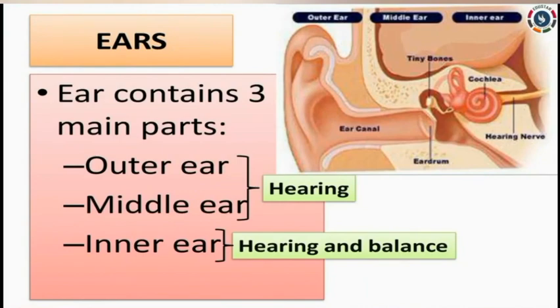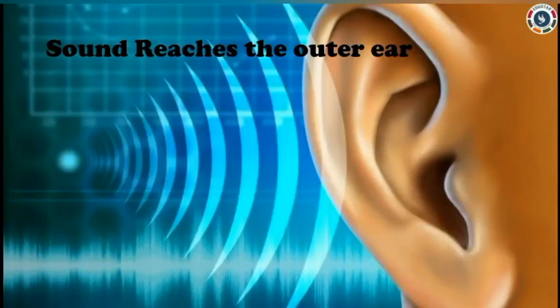That means here the outer ear catches the sound first. Then it will send the sound to the middle ear. Then the sound will move from the middle ear to the inner ear. The sound waves travel from the outer ear and cause the eardrum to vibrate.